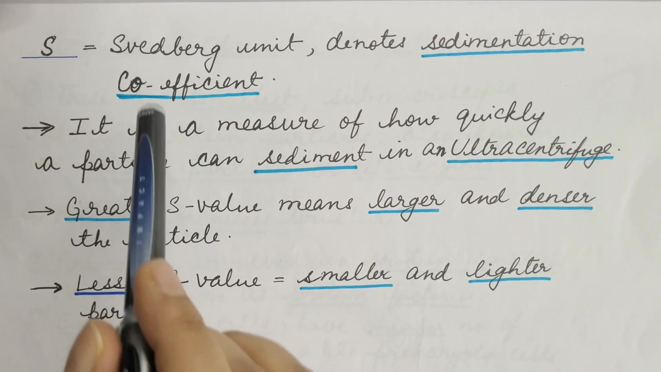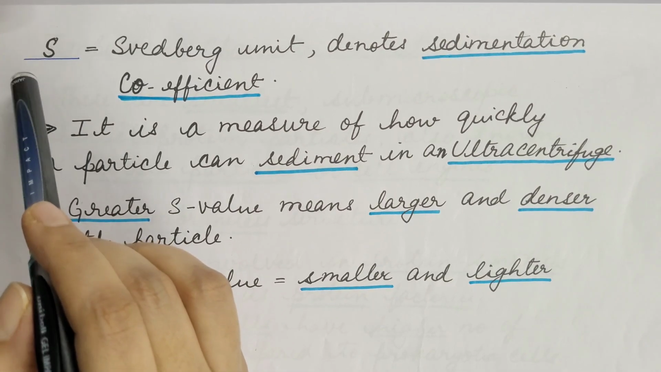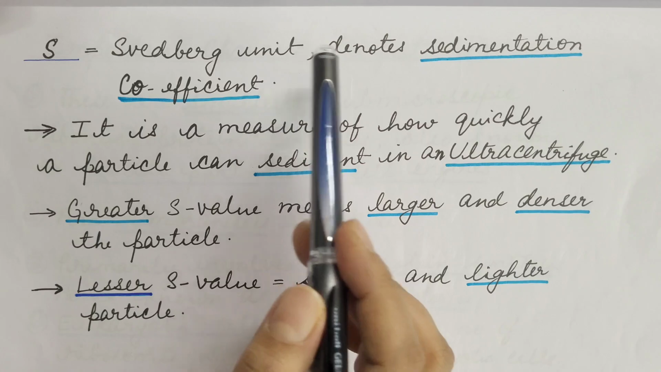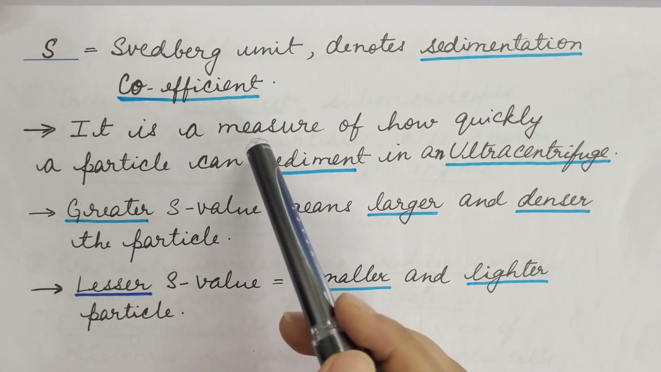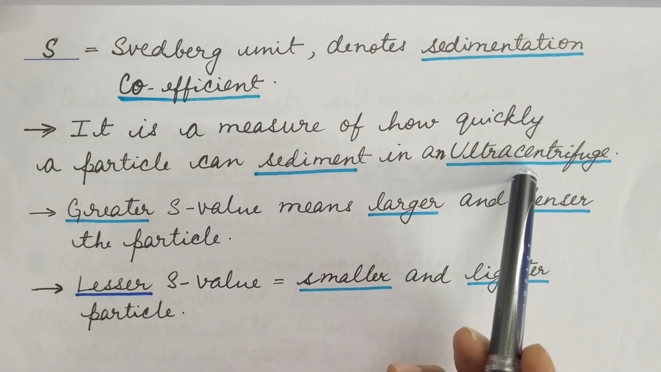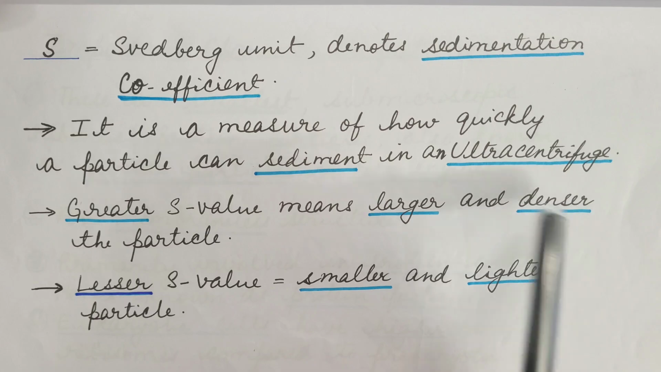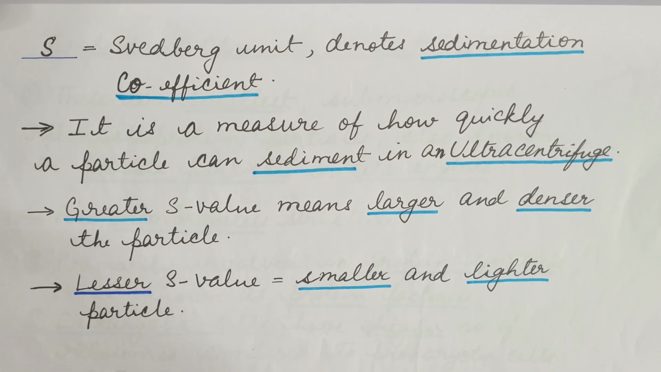So we are talking about 70S and 80S. What does this S stand for? S is the Svedberg unit. It denotes the sedimentation coefficient. It is a measure of how quickly a particle can sediment in an ultracentrifuge. A greater S value means a larger and denser particle. A lesser S value means a smaller and lighter particle.